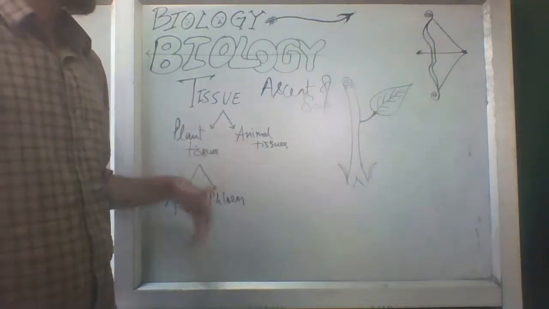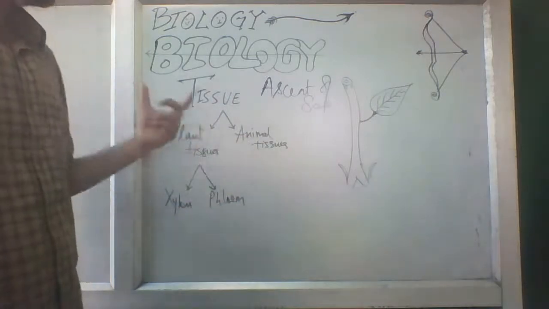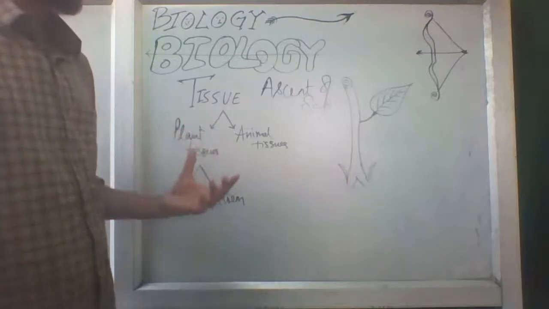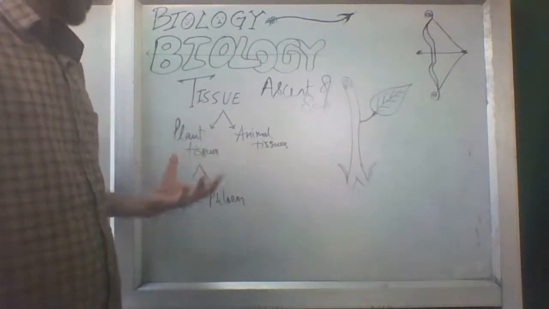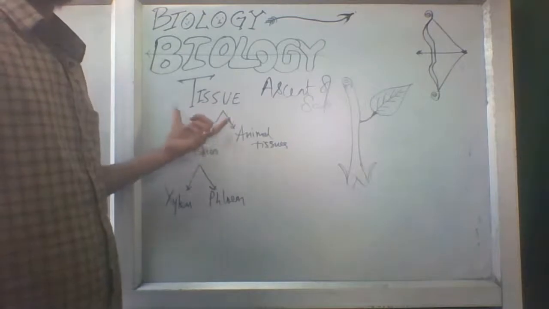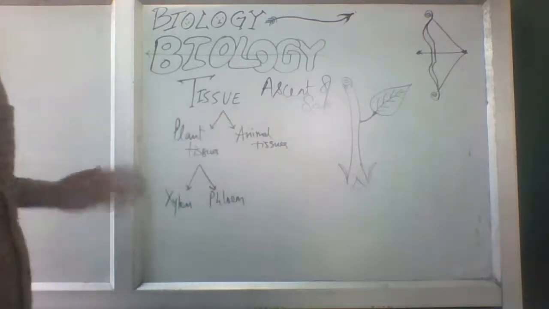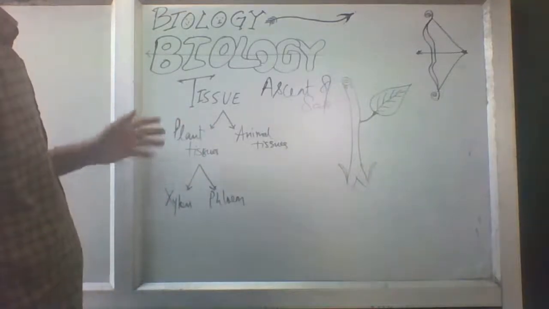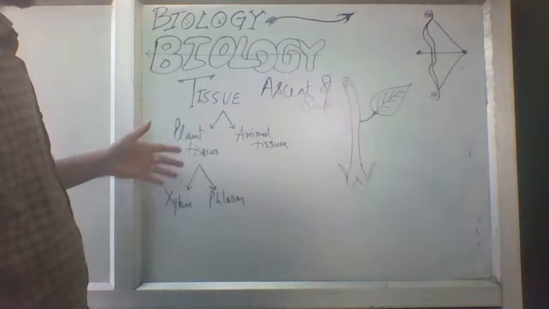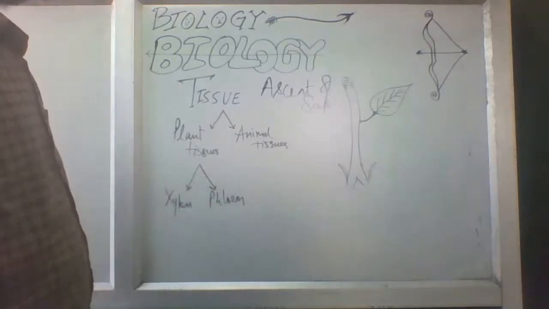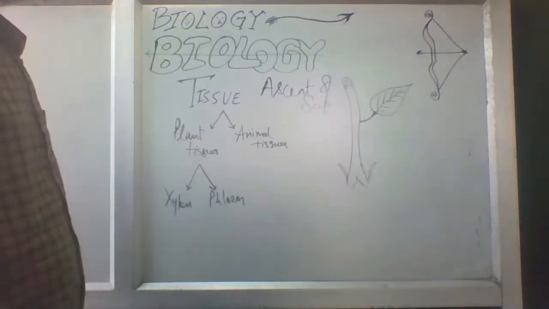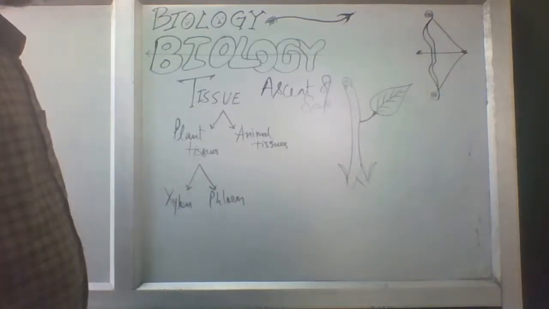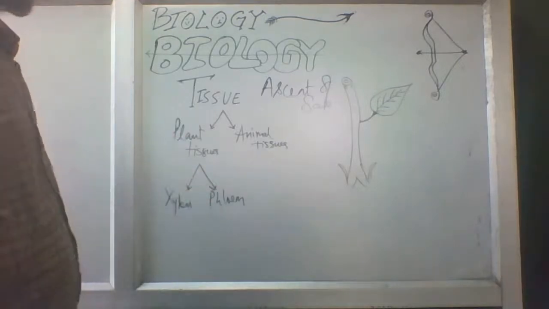Thereafter, we will move on to animal tissues, because we have to take both tissues simultaneously. If we do not do so, it will not be easy to understand this complicated part, tissue. So I described the tissues in two parts, plant tissues and animal tissues, and plant tissues in two major parts, xylem and phloem. Xylem has been categorized into four parts, and phloem is also divided into four parts.